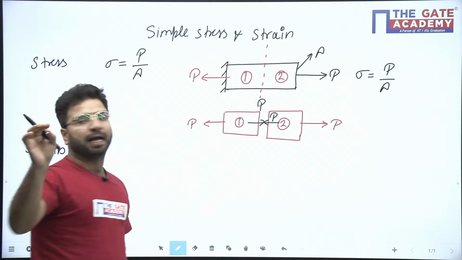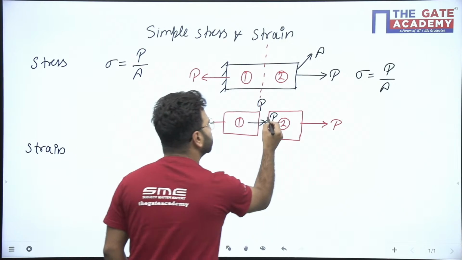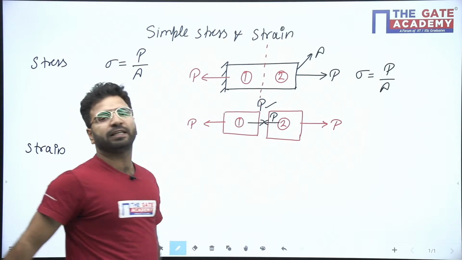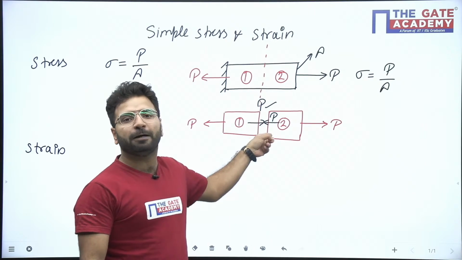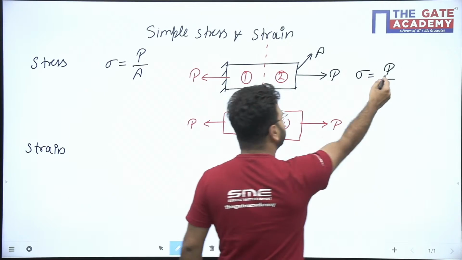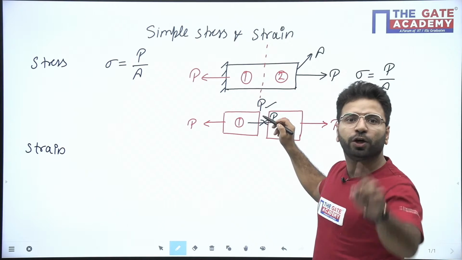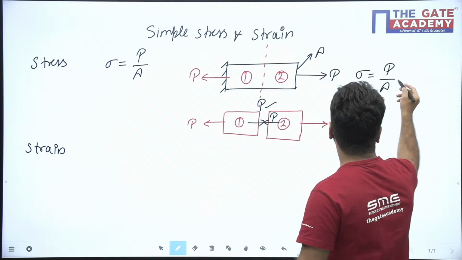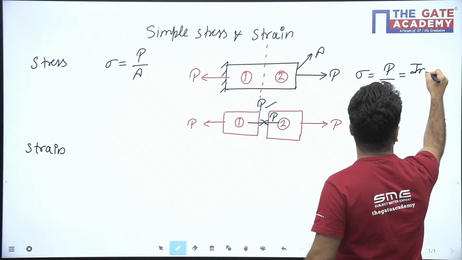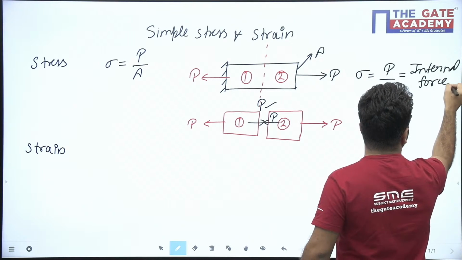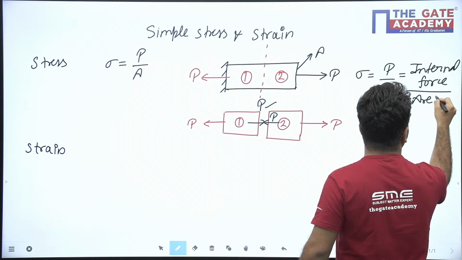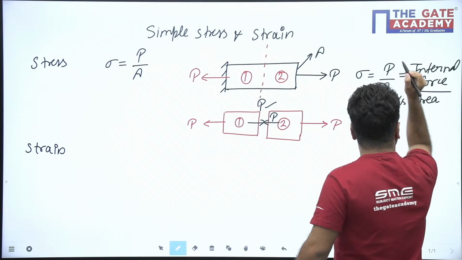So stress is developed due to this force P, not due to the external force P. Stress is developed always due to this internal force P. So the force I am writing as P is my internal force, not the external force. So stress is our internal force divided by area. Which area? Cross section area.